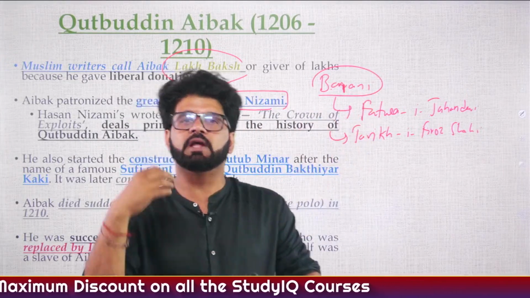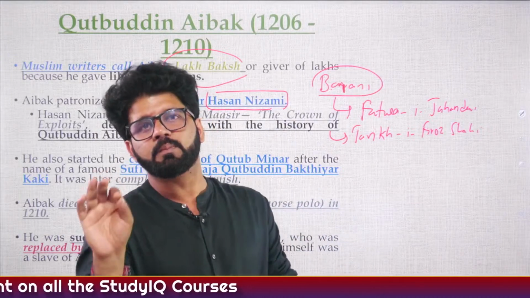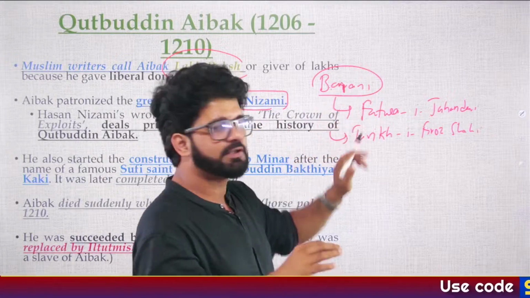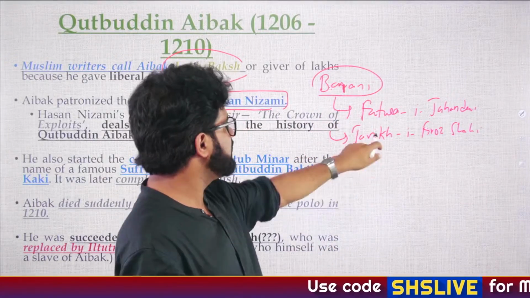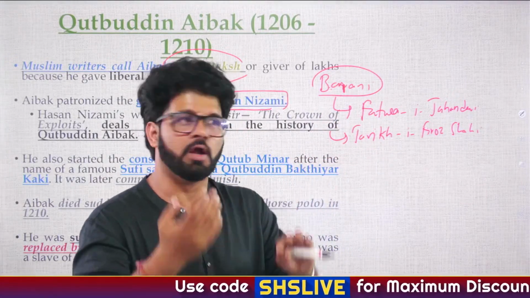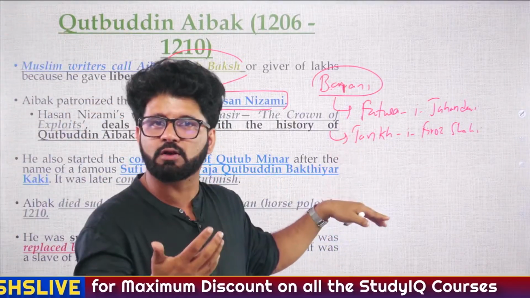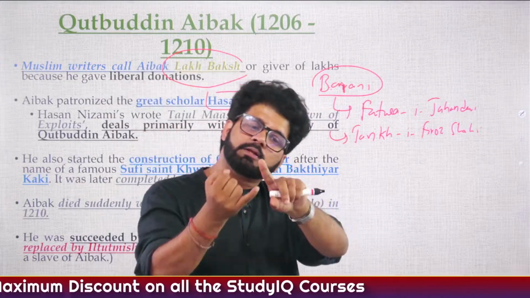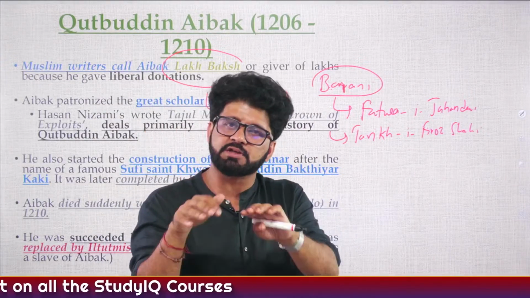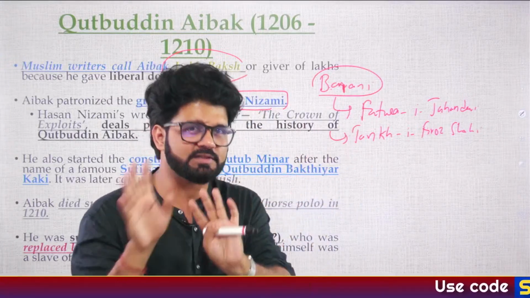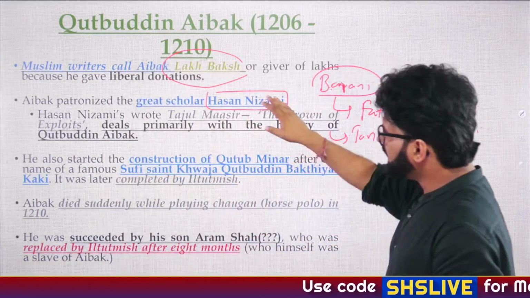Similarly, when you talk about the Delhi Sultanate, you can always write in your mains answer that according to Barni, this happened, according to Barni, that happened, because Barni has talked about almost all the dynasties. He was during the period of Firoz Shah Tughlaq. So don't write for after the Tughlaq period, because he was not there to talk about the Sayyids and Lodis, but he has talked about the Mamluks, the Khaljis, and a major portion of the Tughlaqs also. So Barni is a safe bet. But here there was no Barni at this particular point of time.